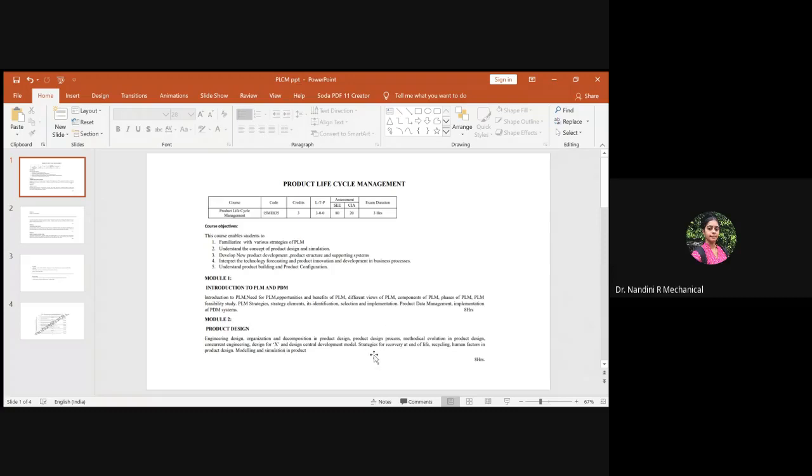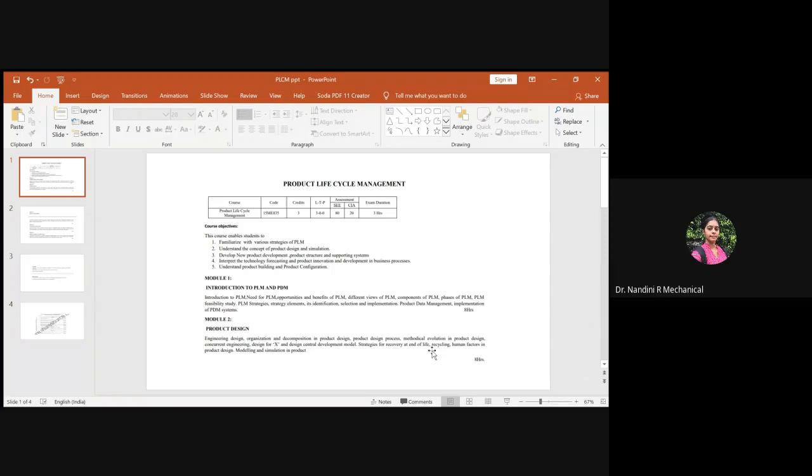And then we also dealt with the strategies for recovering the end of life of a particular product, and how we can recycle. Every product cannot be recycled. If the manufactured product is reusable and cannot be decomposed easily, and if it is environmentally friendly, then only we go with recycling of the products. So related to those also, we studied which products could be recyclable and which are not.